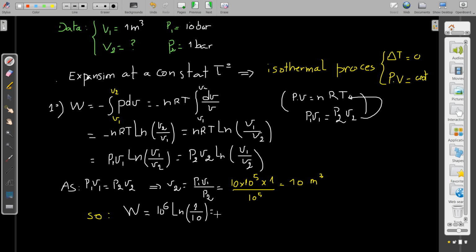In this calculus you will find minus 2.3 10 to the power of 6 joules, or megajoules if you want. So this is the work which is negative, so extracted from the gas to the environment, or let's say to the exterior medium. هذا السؤال الأول.